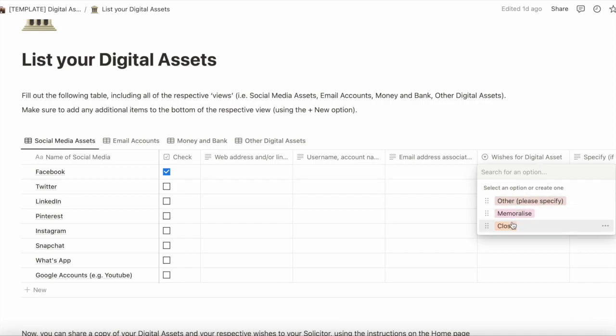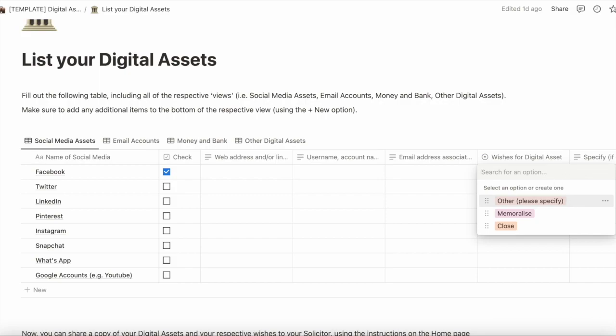So do you want to close the account? Do you want to memorialize it in some way? And the various providers of the digital asset have different policies and options around this in particular. But effectively the two options are to close or memorialize, or any other specific request that you might have for that asset.